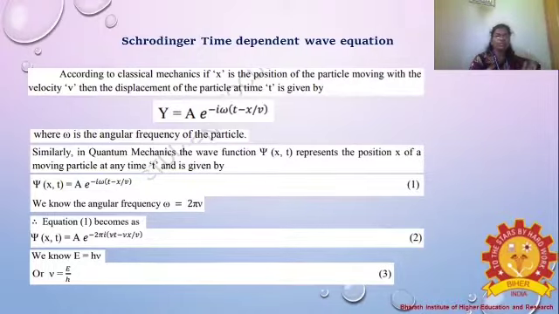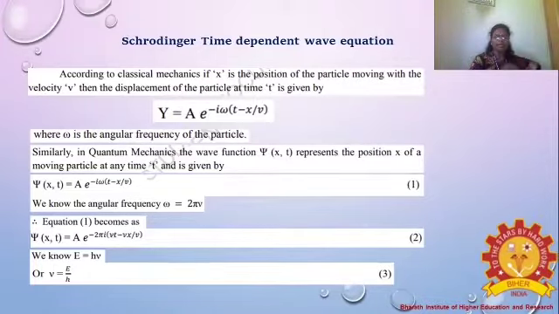But the particle moves here and there, isn't it? From A to B, B to A to B, over some length. So the particle moving is called the position x, with the velocity v. The particle moves with velocity v, and the displacement of the particle at a time t is calculated.